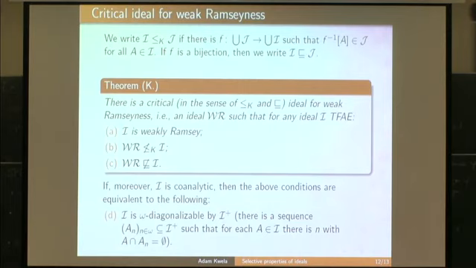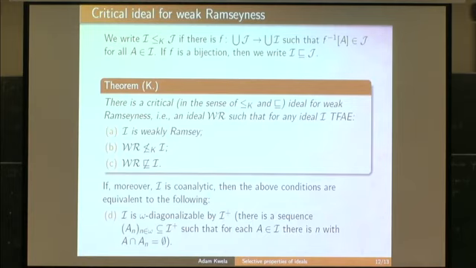This is this nice property which I mentioned a few minutes ago. Let's read it. There is a countable family of members of the co-ideal such that each member of the ideal is disjoint from some member of this countable family. I think it's very nice, and in fact this property was used by many authors already.